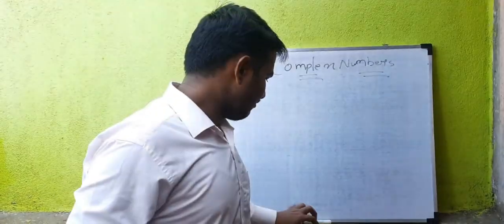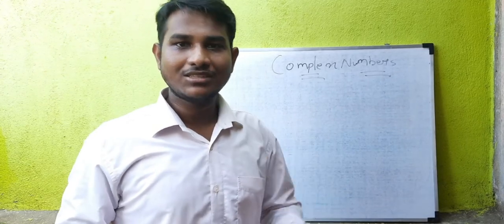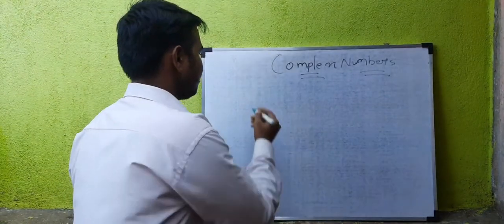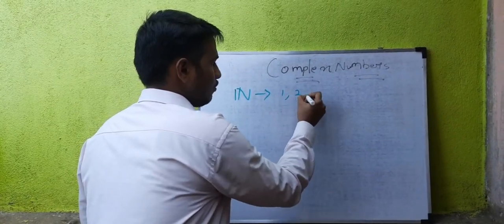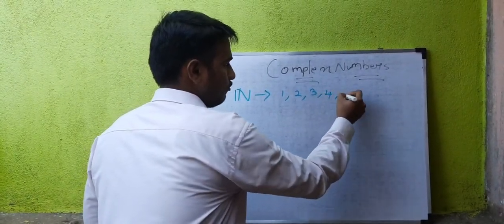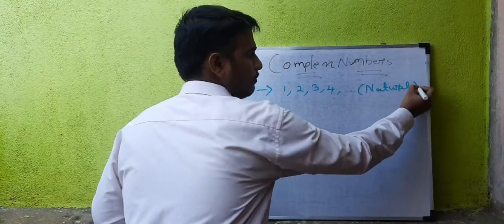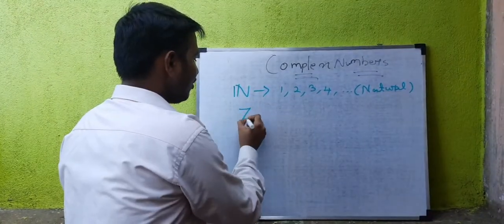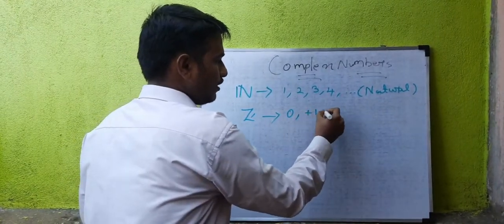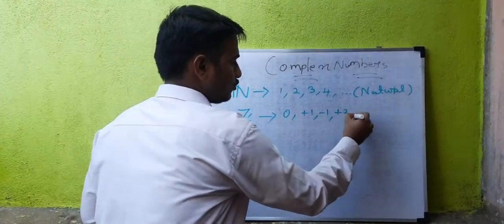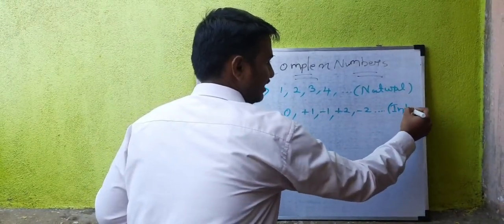So basically we know many number systems, right? Natural numbers, integers, rational numbers, irrational, so many things, right? So I'm just writing everything. This is natural numbers, which means it starts from 1, 2, 3, 4. It's called natural numbers. And we know integers. Integers means it starts from 0, plus 1, minus 1, plus 2, minus 2, and so on. So it is called integers.